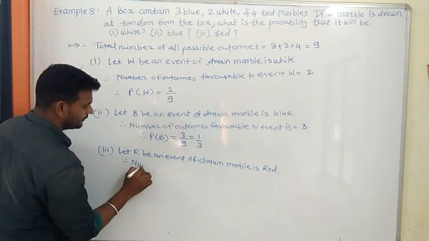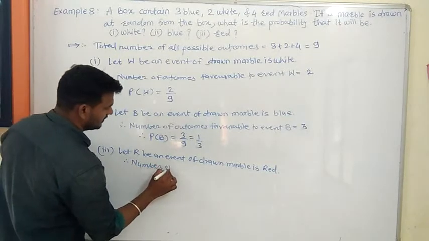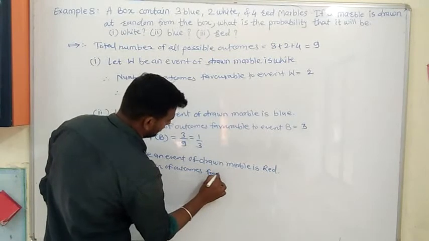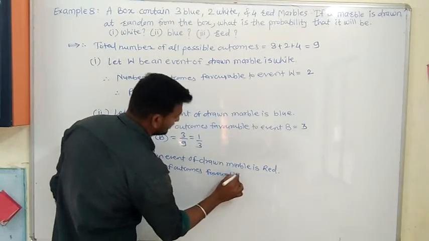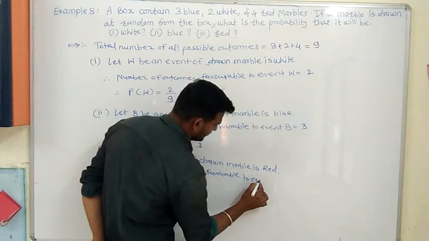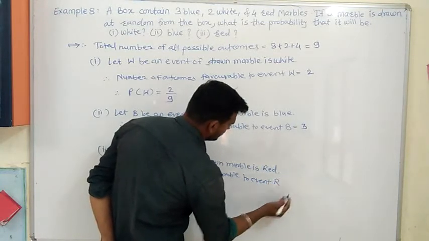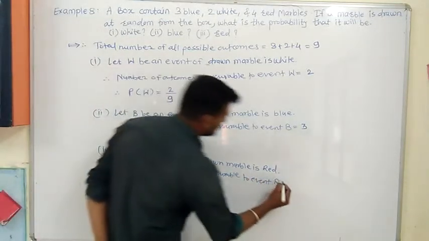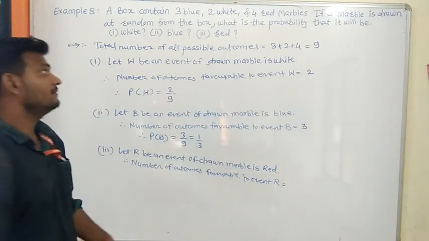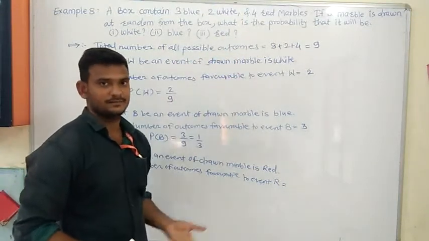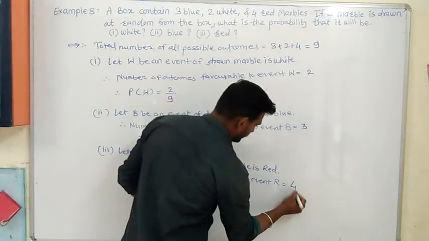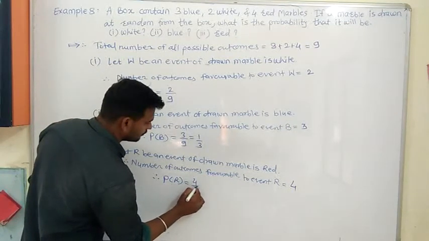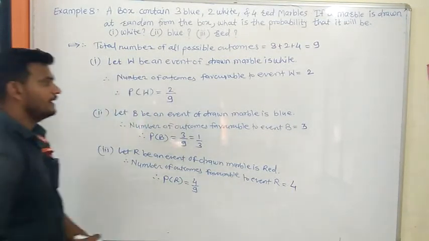Therefore, the number of outcomes favorable to event R is equal to how many red marbles will come? There are 4 red marbles, there is a chance only 4 times, 4. Therefore, the probability of getting a red marble is equal to 4 by 9.